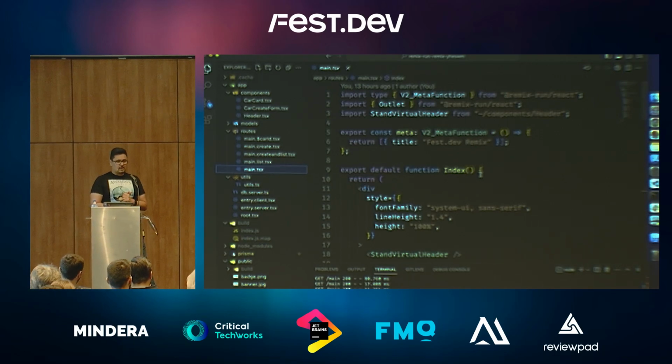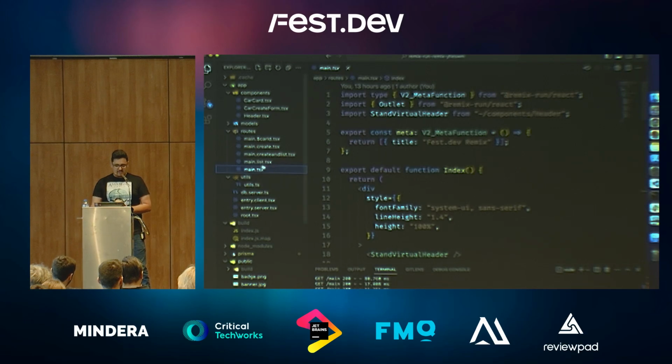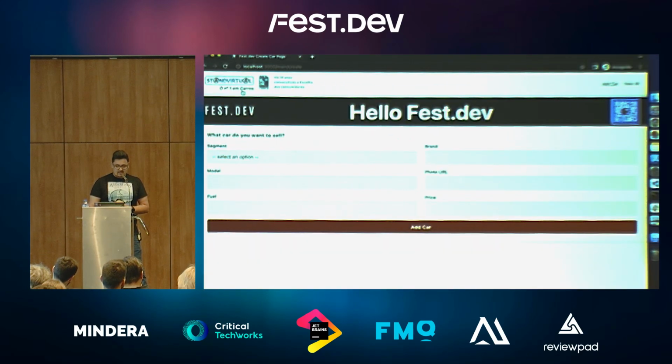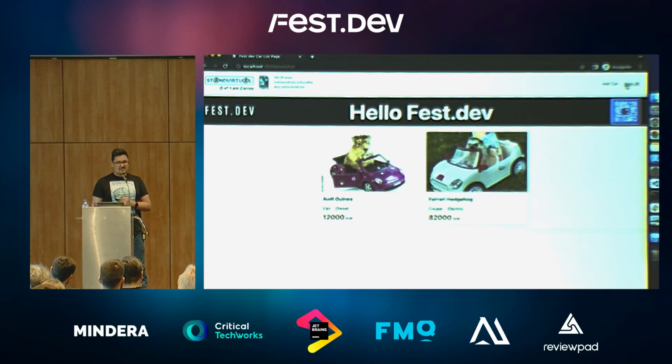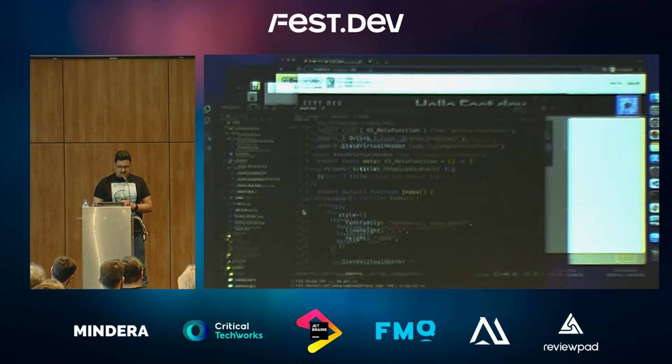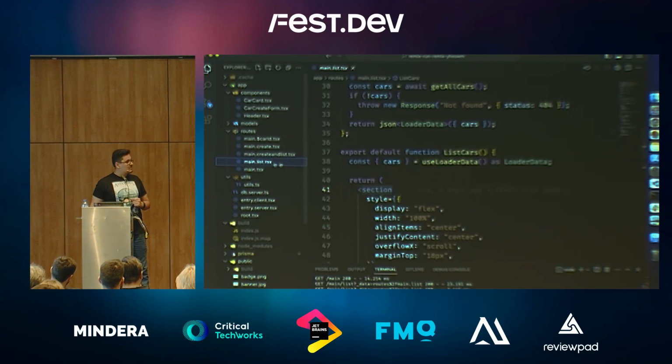So here we have our main route, and first things first, you know it's a route because it's inside of the routes folder. This route defines the main route. It defines this container here. Now, imagine that I want to go to the view cars list. So I click view all, and now you can see my URL rendered the list. And the main part is still here, because this is a nested route. So this is what we have here as the main.list.